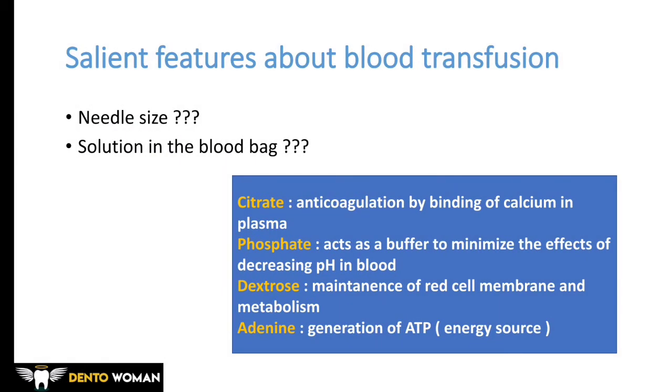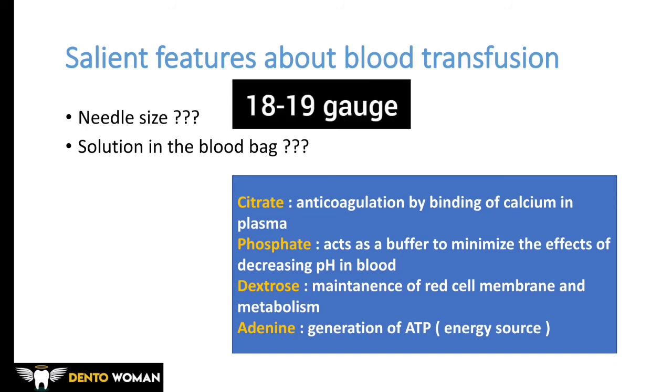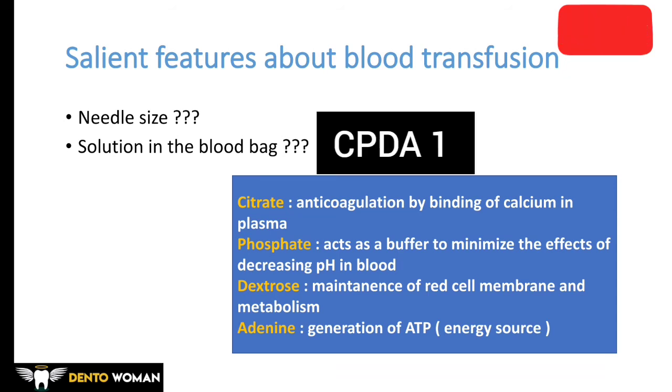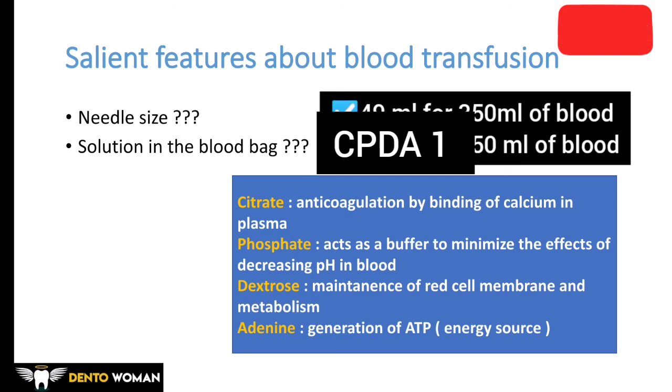Now some salient features about blood transfusion. What should be the needle size? The size of the needle should be 18 to 19 gauge, which is quite a larger diameter. And what about the solution in the blood bag? The solution in the blood bag usually contains citrate phosphate dextrose adenine, which is CPDA1. It's 49 ml for 350 ml of blood and 63 ml for 450 ml of blood.